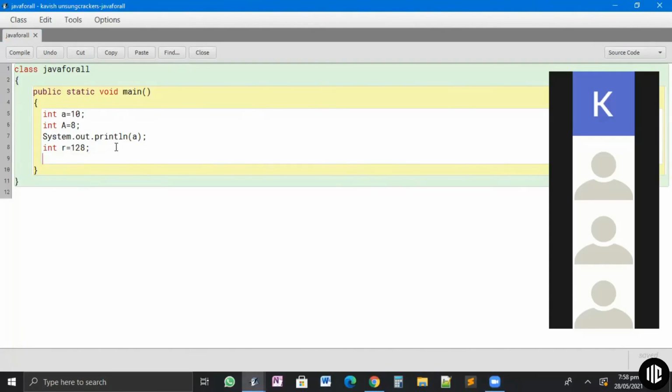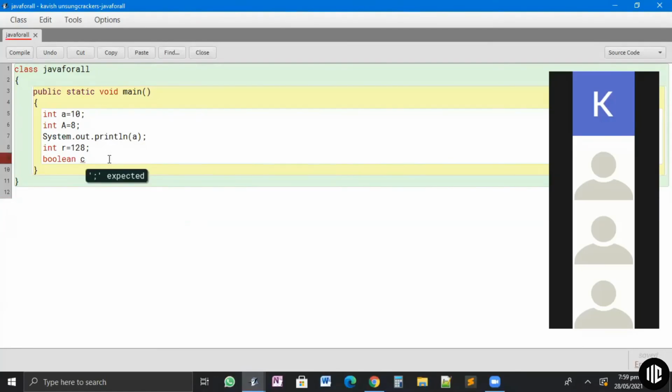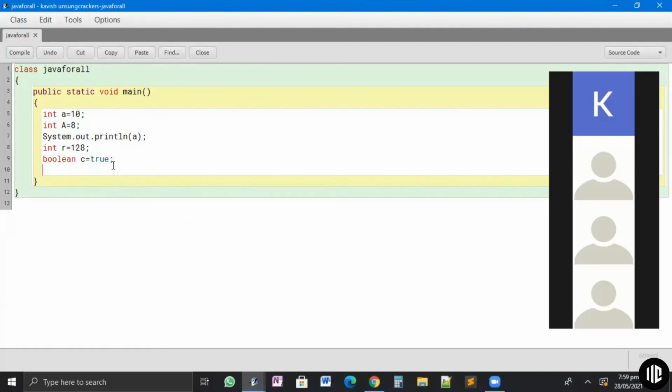Now the last thing that we're going to talk about is boolean. Now what is boolean? Boolean is a data type that stores either one. Any guesses? What does it store? It stores only true and false. It either stores true or it stores false. So this is what boolean stores. That's it. You can write boolean c is equal to true.